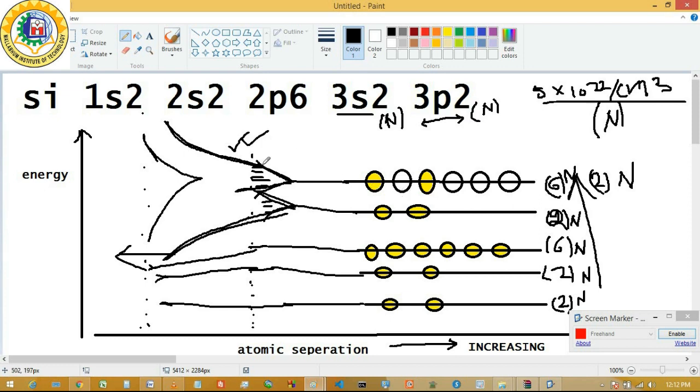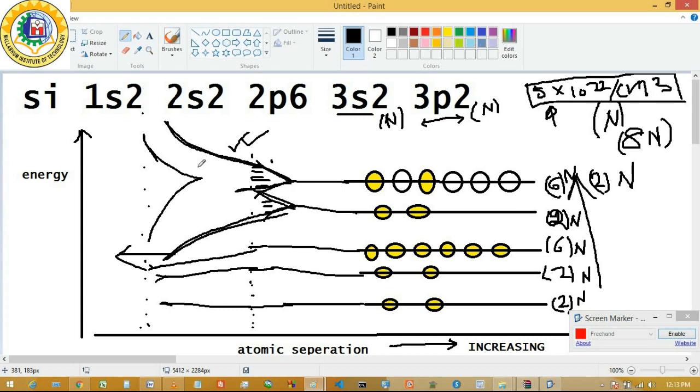So what happens at this level of the interatomic distance, this 3p state of different atoms is going to merge, because you cannot distinguish between the different atoms. I have already said that the number of silicon atoms within a single silicon crystal is this. So you can see that this number n is very high. If we consider this 2n and 6n, 8 times n, this number is very high within a very small energy level.